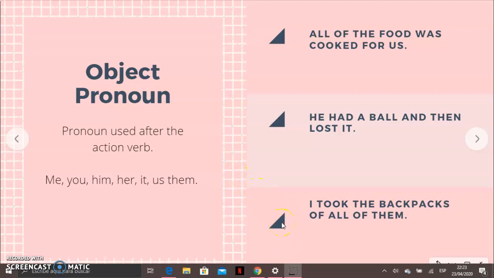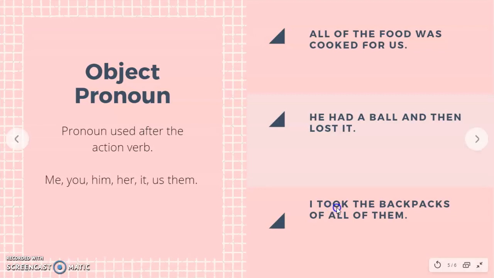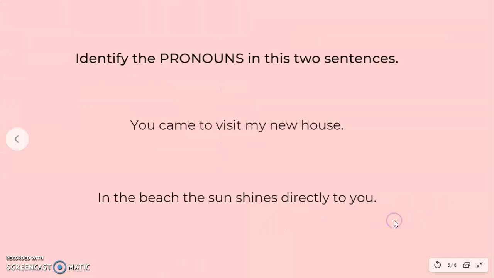Let's go to sentence number 3. I took the backpacks of all of them. Our action verb is took. I took the backpacks of all of them. And remember that the object pronoun is always after the action verb. So we go over here and here we have our object pronoun, them.